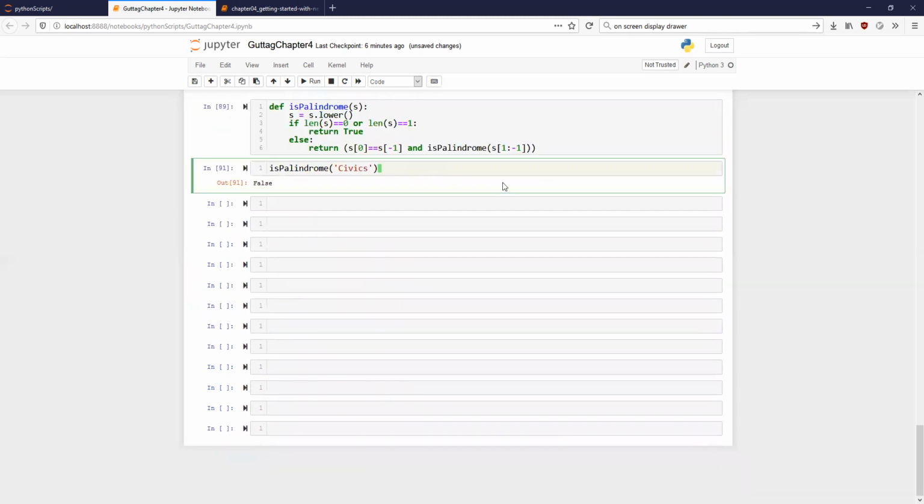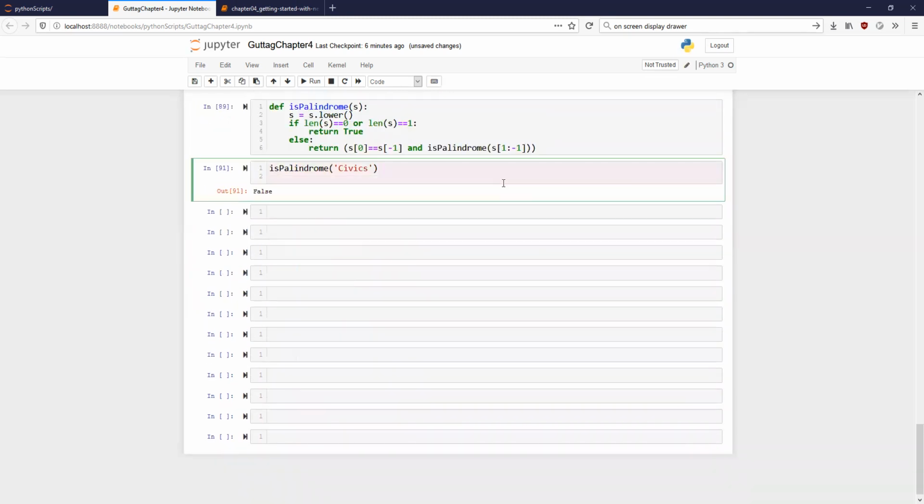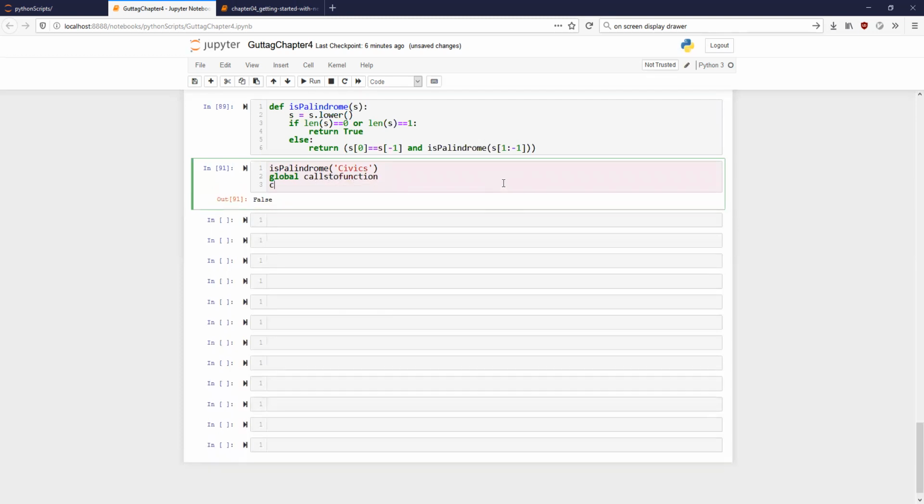So let us say global calls_to_function, and calls_to_function is equal to 0.